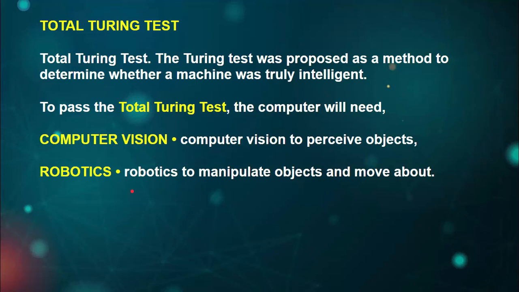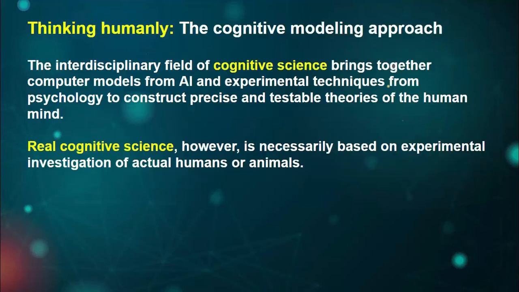And robotics is an entire subject in your MSc part 1 also, which means that artificial intelligence is the base of robotics and other stuff. So these two things, computer vision and robotics, are needed in the total Turing test. Then our second point is thinking humanly.